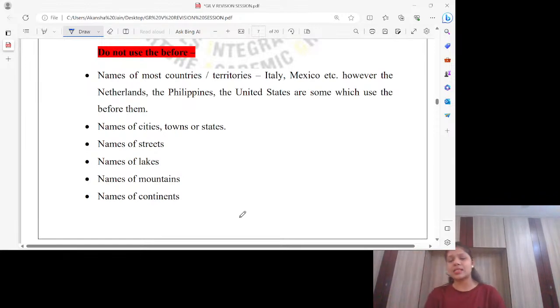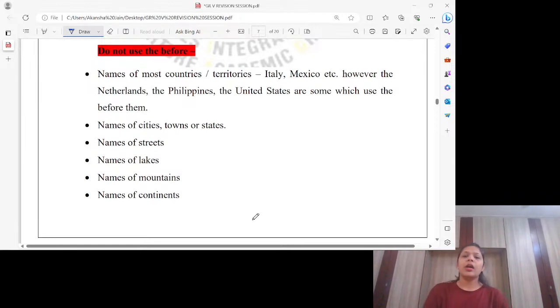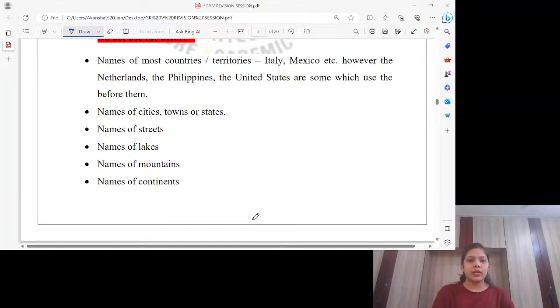But yes, there are some where we are using the. See, I have two examples here, Italy and Mexico. So here I will not use the before these countries. I cannot say the India, no. However, we have the Netherlands, the Philippines, the United States, which are some that use the before them.